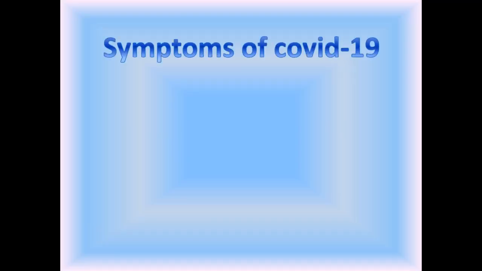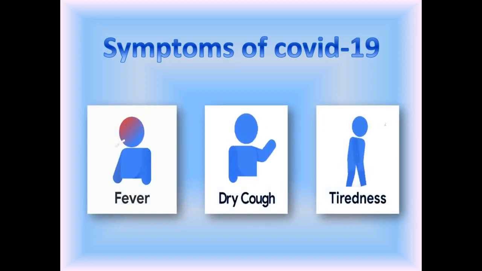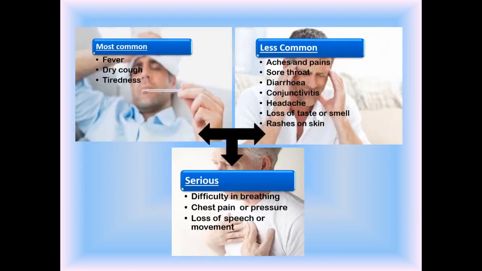Moving on to the fourth topic, which is known as the symptoms of COVID-19. Fever, dry cough, and tiredness are some of the major symptoms which can be experienced by a patient who has COVID-19. COVID-19 can be differentiated into 3 types. It can be most common, less common, or serious, or mild, severe, and critical. And here are the symptoms which differentiate each of these different cases.